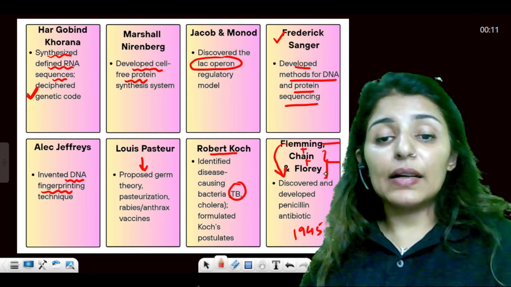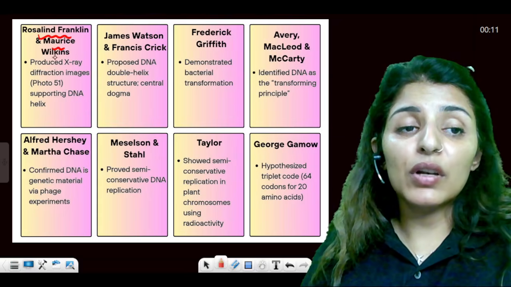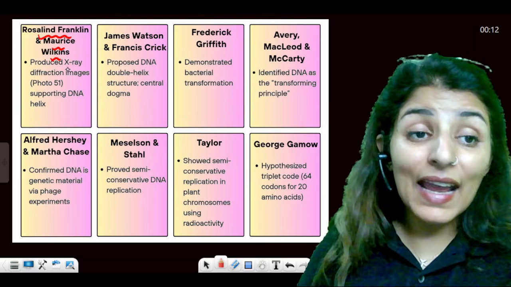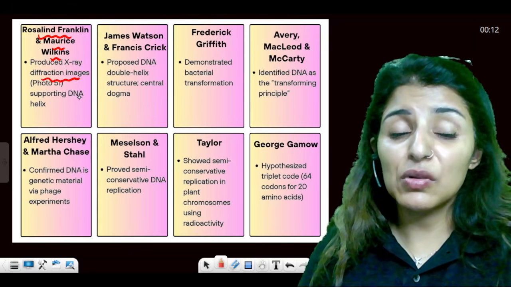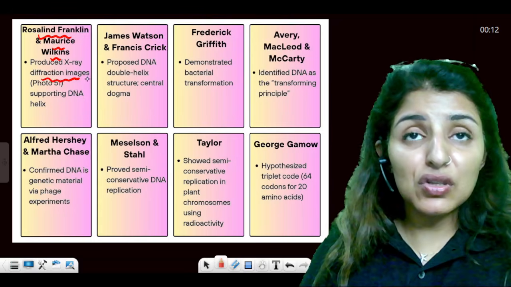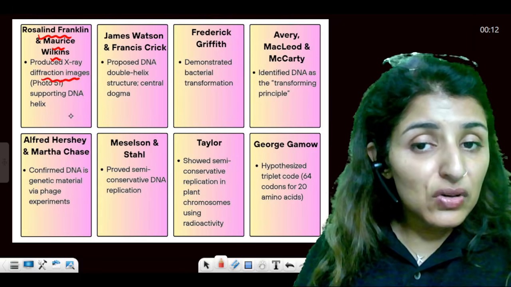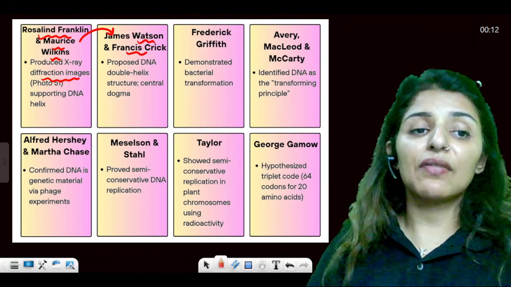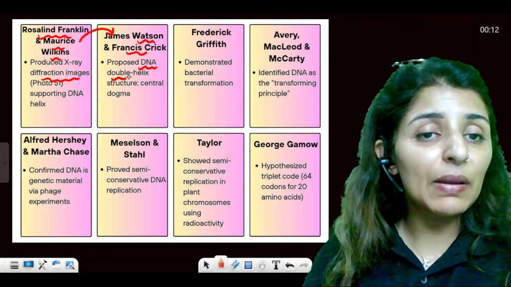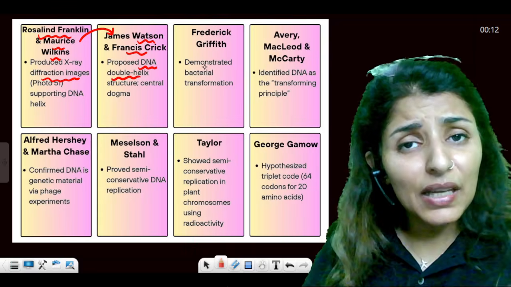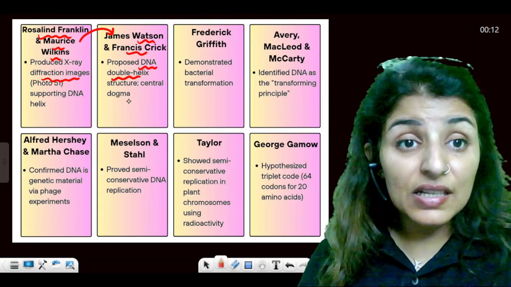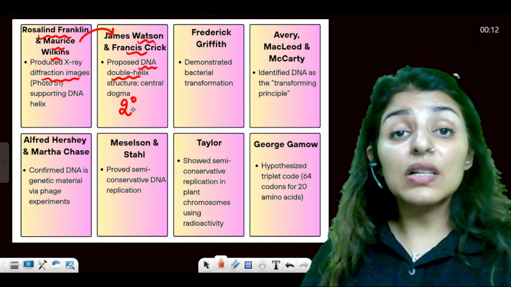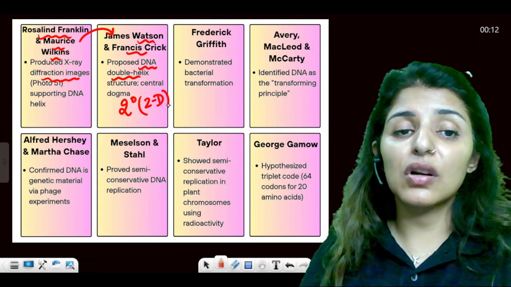Is that clear? And then we come on to Rosalind Franklin and Maurice Wilkins. These were the two people who were the main physicists behind X-ray diffraction images, based on which the DNA structure was deciphered. Now Watson and Crick basically used their X-ray diffraction images and proposed the DNA double helical structure. So the main structure that we study about DNA is the one given by Watson and Crick. Also, you must know that they introduced the secondary structure, that is the two-dimensional structure of DNA.